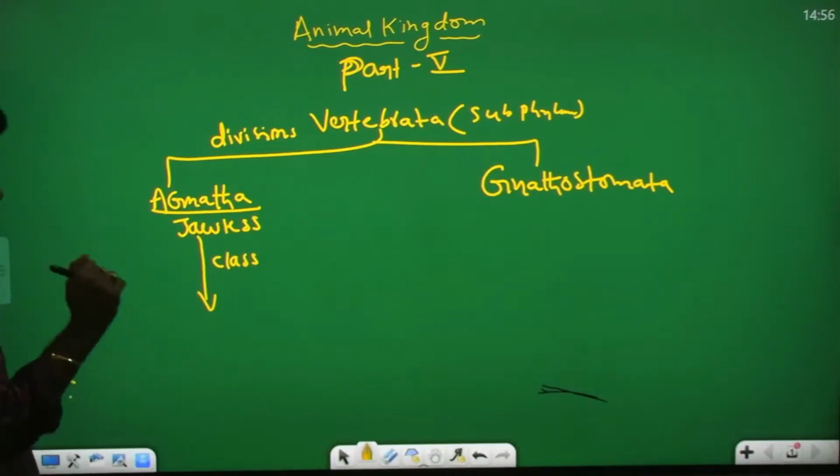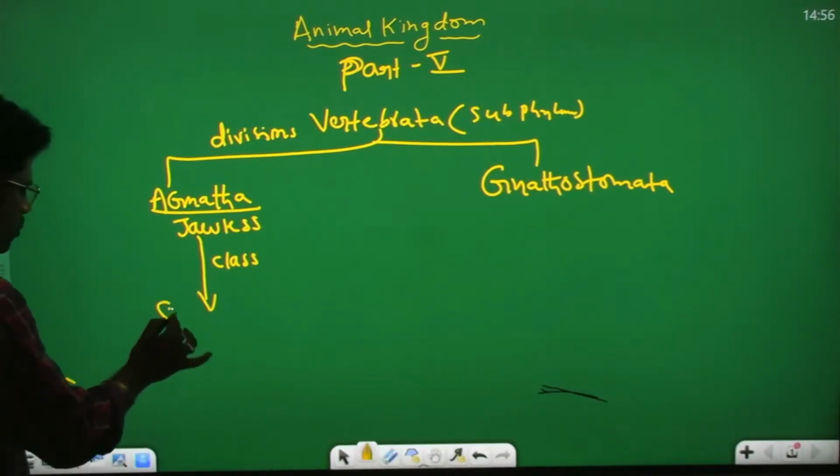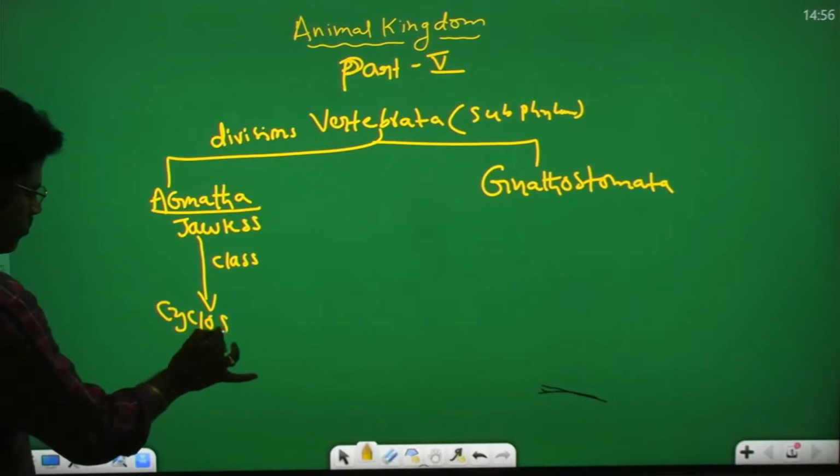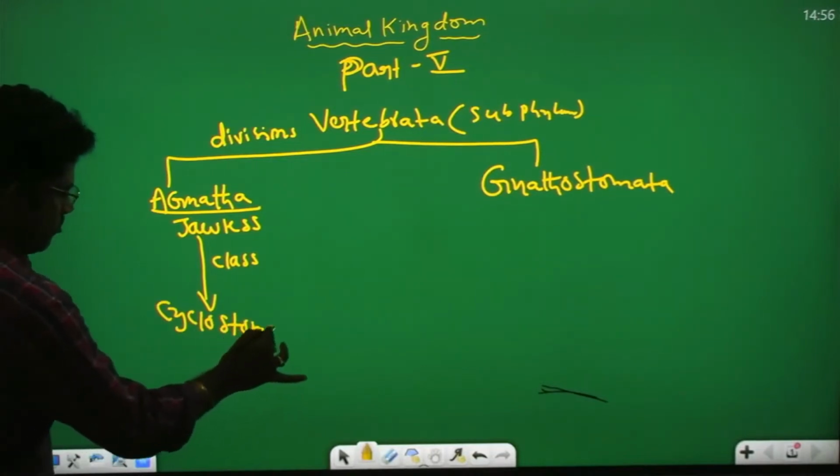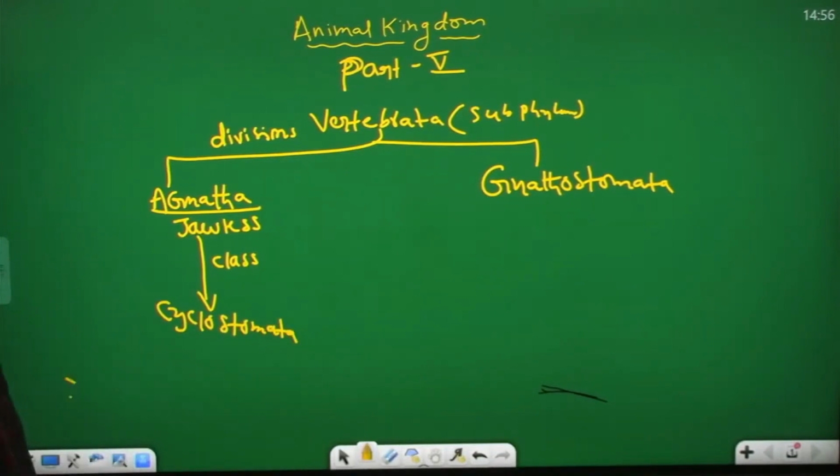The one class name is Cyclostomata. Agnatha means jawless, jaws are absent. In Agnatha, one class is there that is called Cyclostomata.